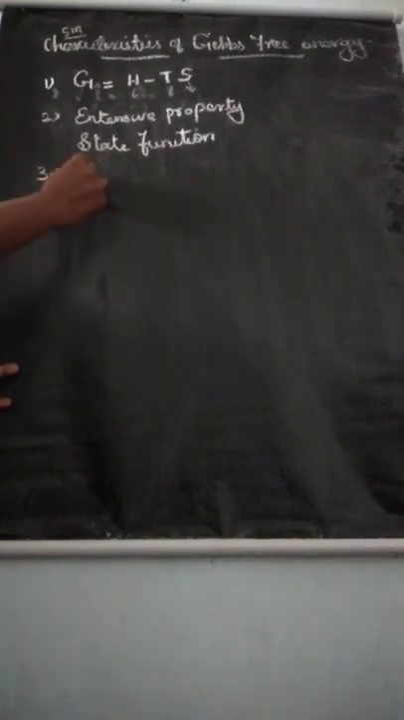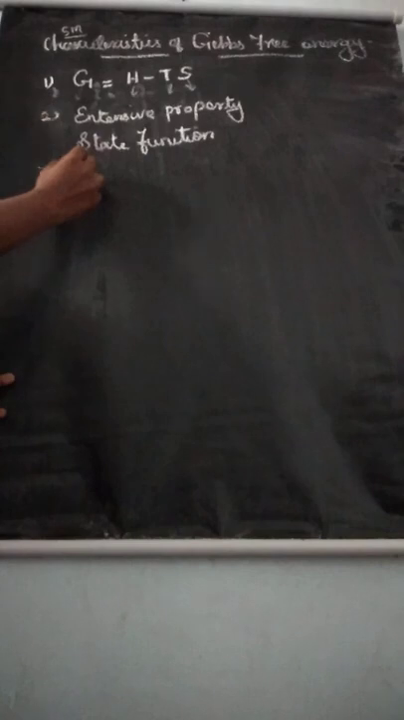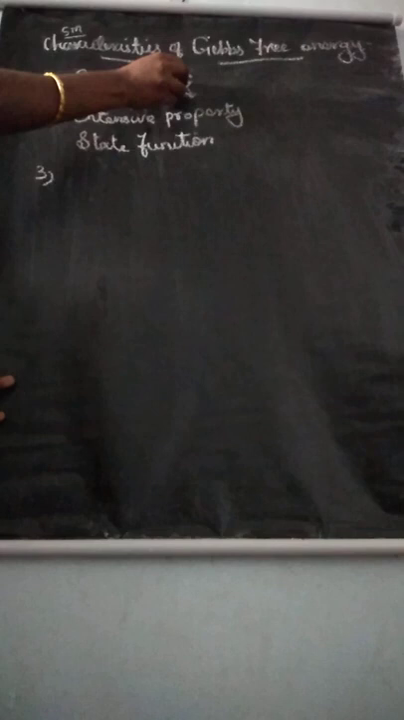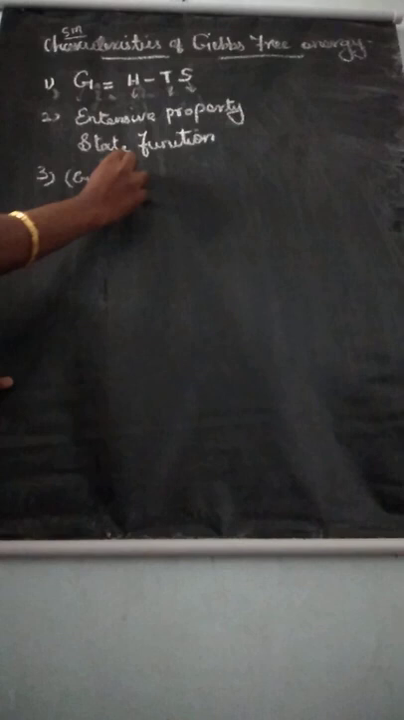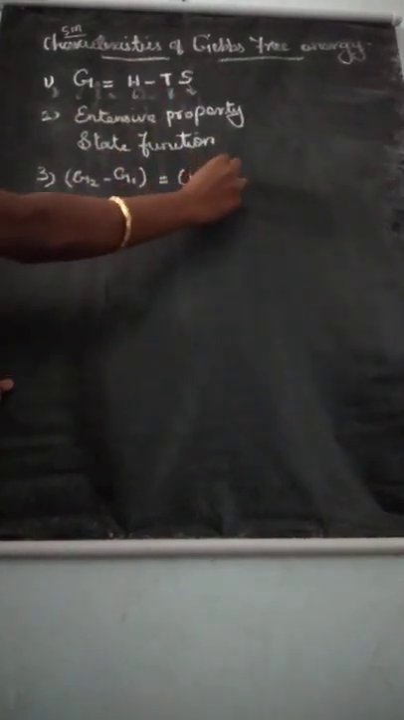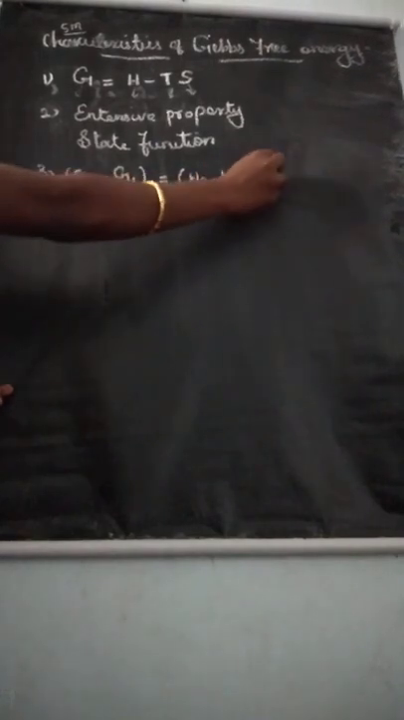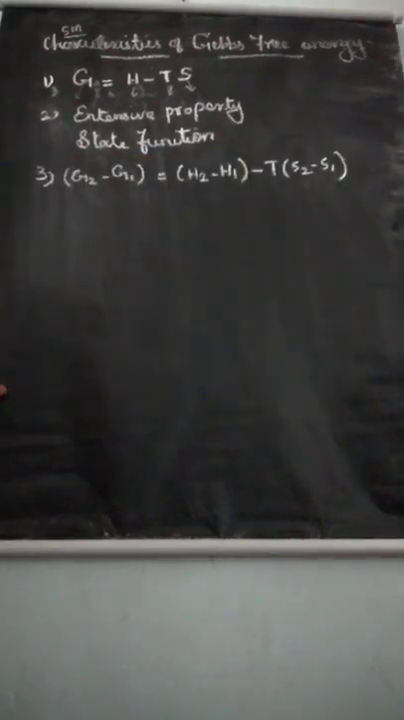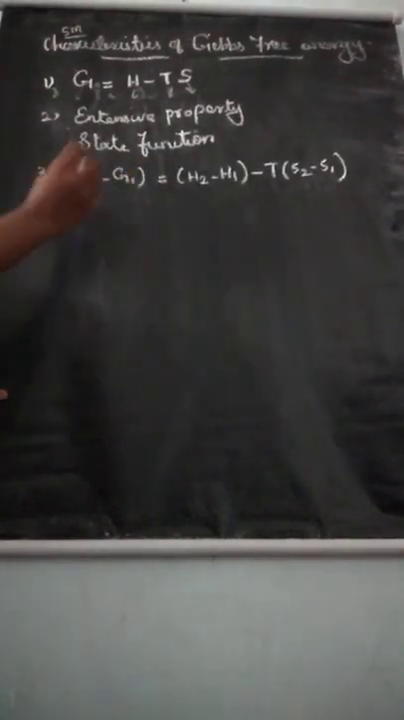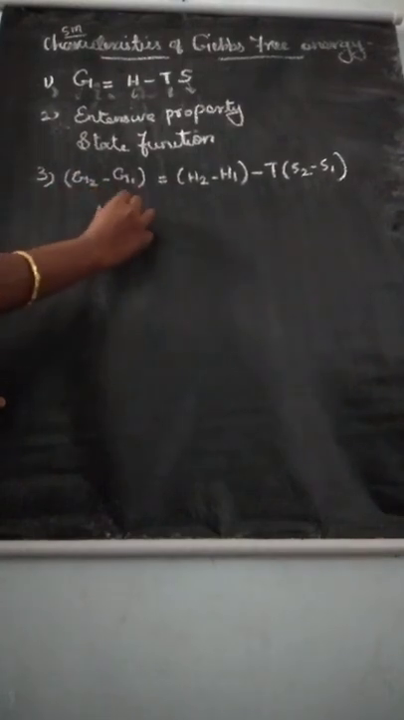Understand? Now listen. Third point, consider a system that changes state from initial to final. So G we write as G2 and G1, H2 and H1, S2 and S1. So we can write the formula: G2 minus G1 is equal to H2 minus H1 minus temperature constant times S2 minus S1. Understand? We know these terms. Final minus initial means the change in free energy.